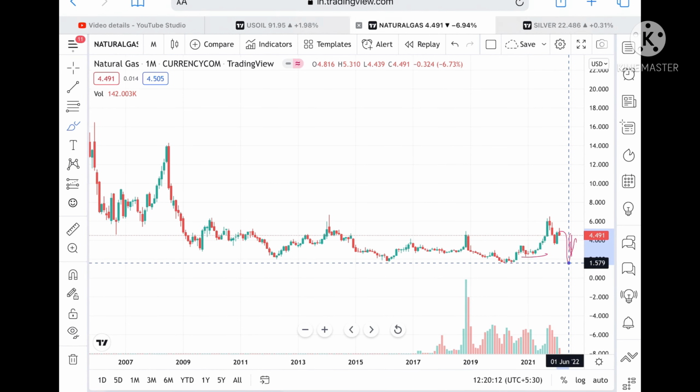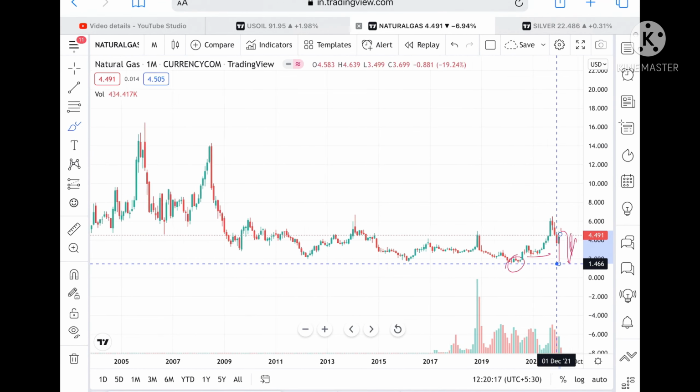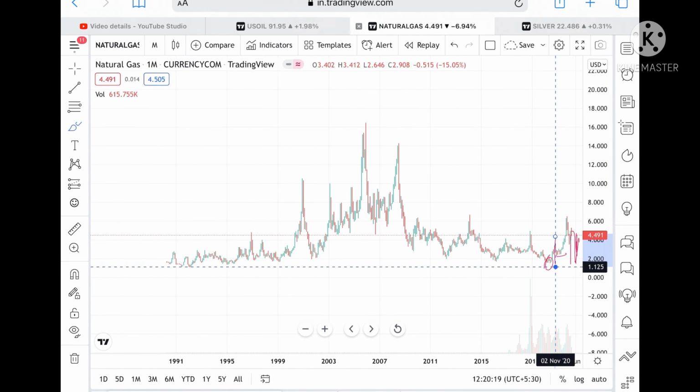And understand one thing, if it comes close to this level, then we can see it fall further towards 1.572, and these levels are already being tested here around 1.572, and from there we can see it fall further towards a level of 1.125.